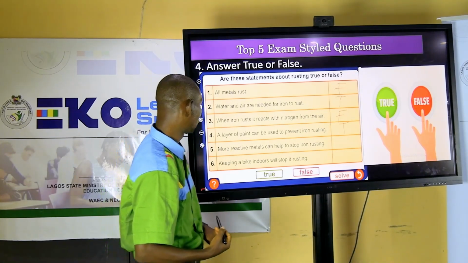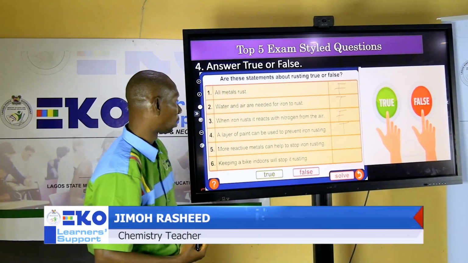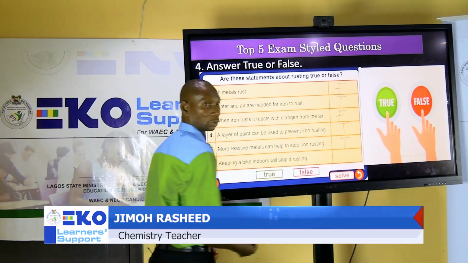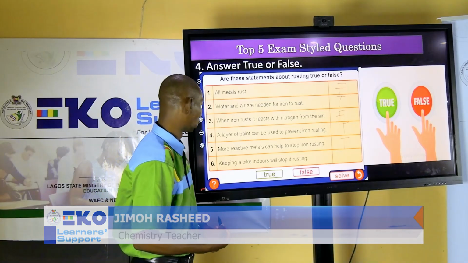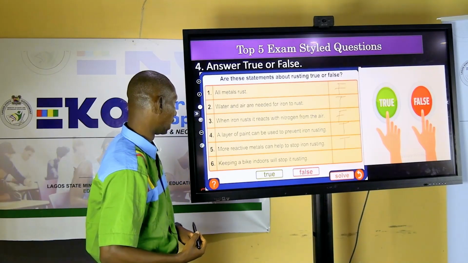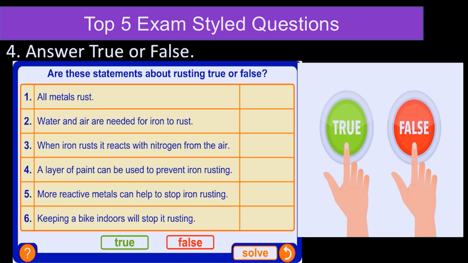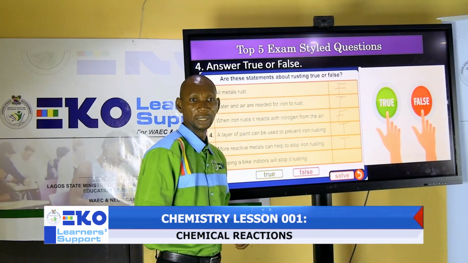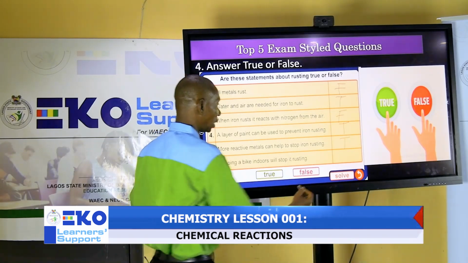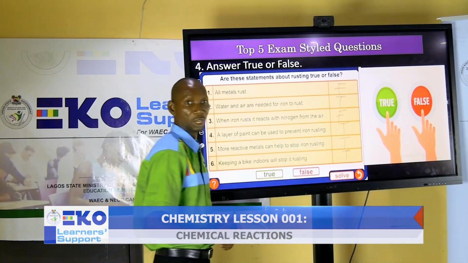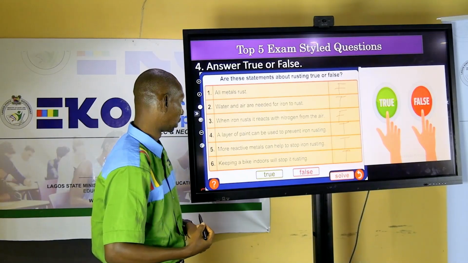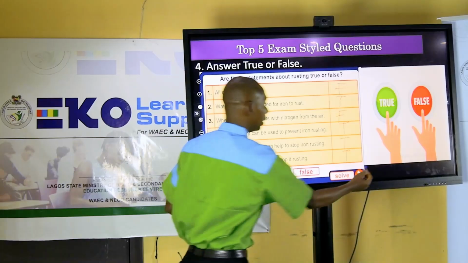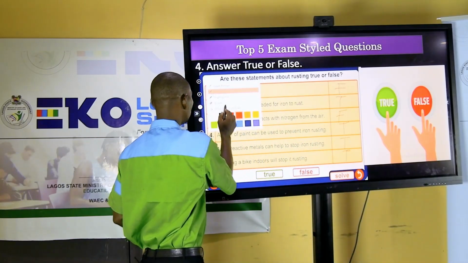More reactive metals can help to stop iron from rusting. That is also very true. You can use a more reactive metal, okay, like what you call electroplating. Keeping a bike indoors will stop it from rusting. Do you think that if you keep your bike inside, it will prevent it from rusting? Yes, the answer is true, because it will not be exposed to moist air. So how many of these were you able to get correctly? I believe that you got most of them right.